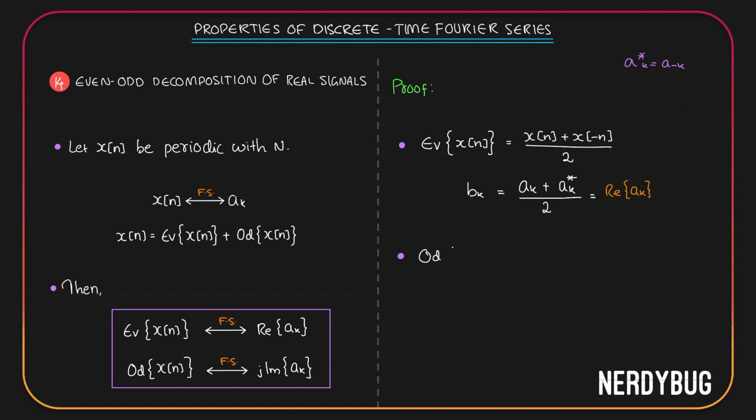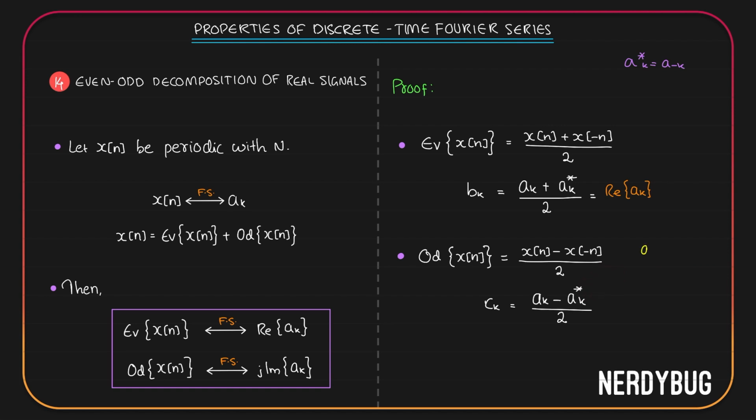We know odd component of x of n is defined like this: x of n minus x of minus n divided by 2. Using linearity property and time reversal property, we can write the Fourier series coefficients of this. Let's call it c k, is going to be equal to a k minus a minus k divided by 2. But again, the signals are real, so a conjugate of k will be equal to a minus k. We can replace a minus k by a conjugate of k.